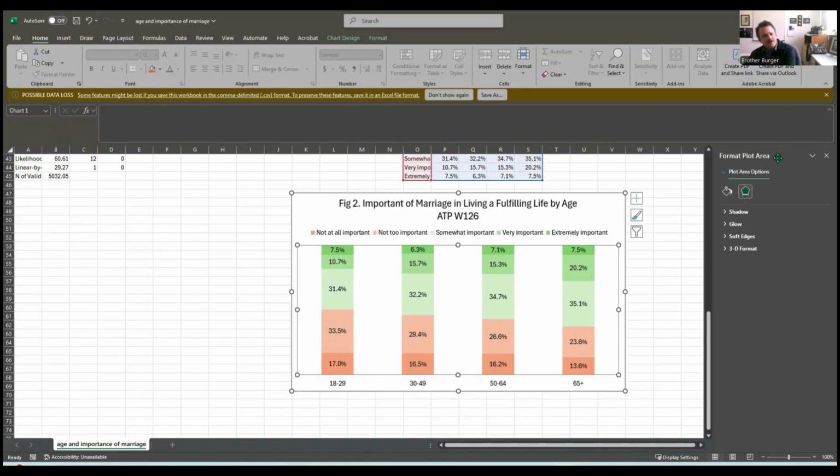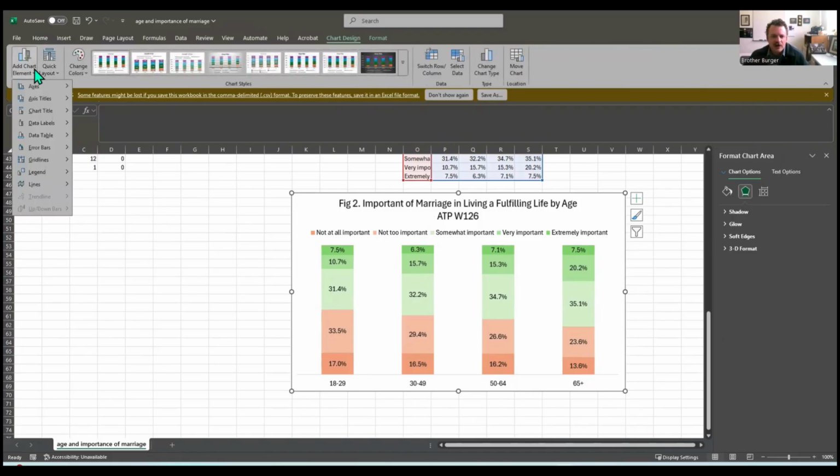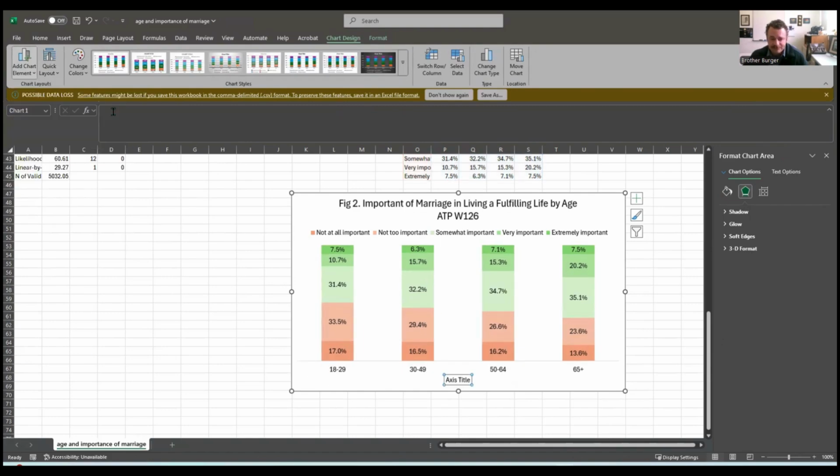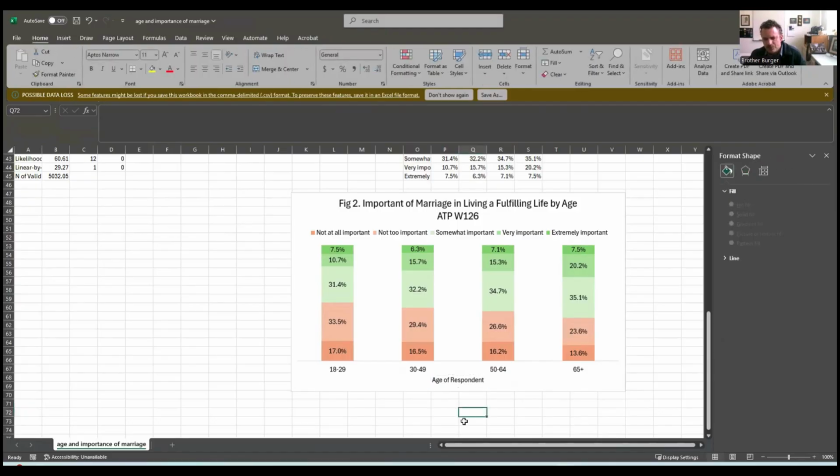And then let's add, maybe we should add an x-axis title. Let's do that on this one. So let's click on the chart, come here to chart design, add chart elements, axis title, and do a primary horizontal. Because then we can write age of respondent. I like that. Probably should go back and do that on our other one.